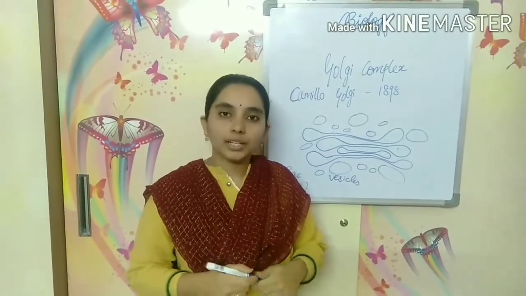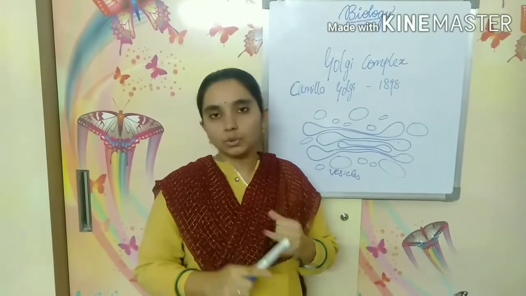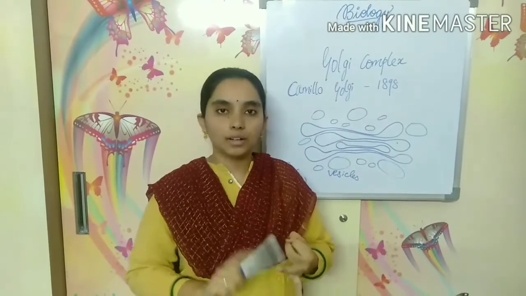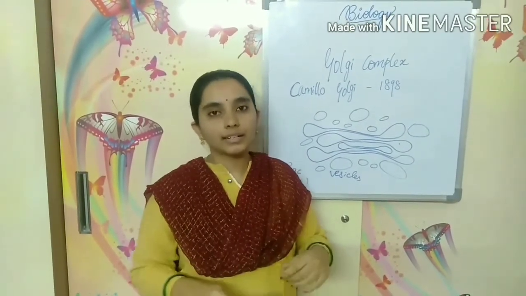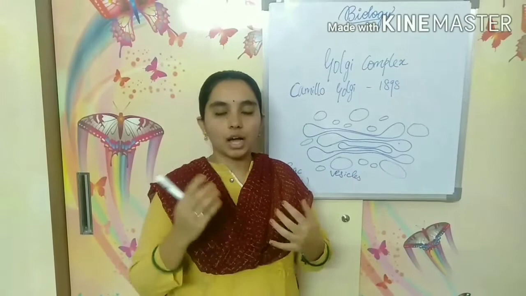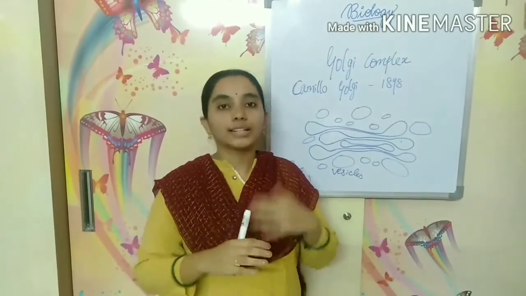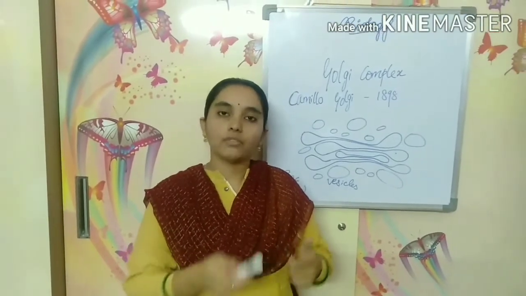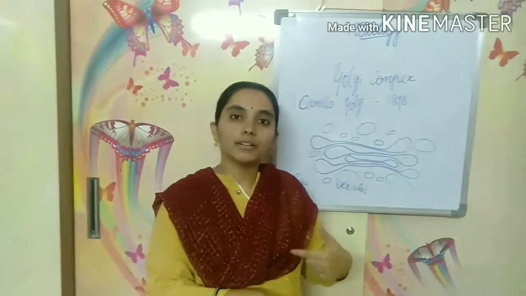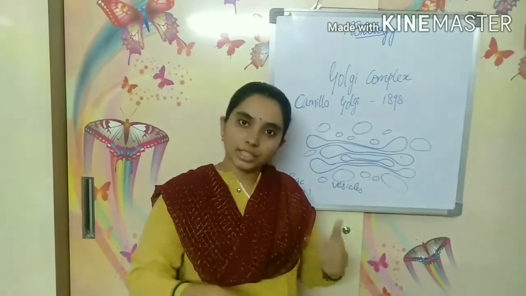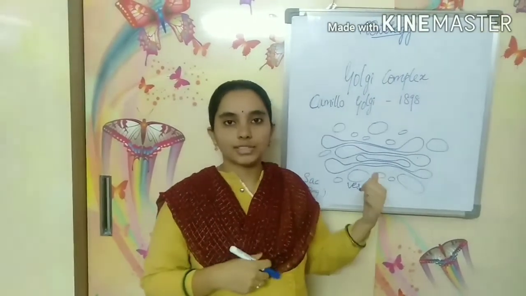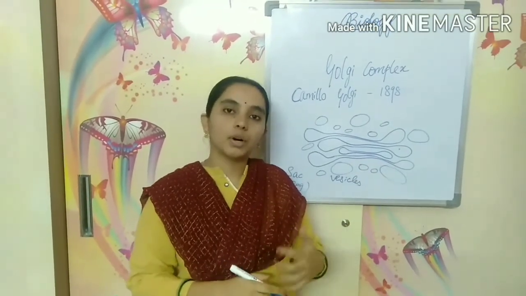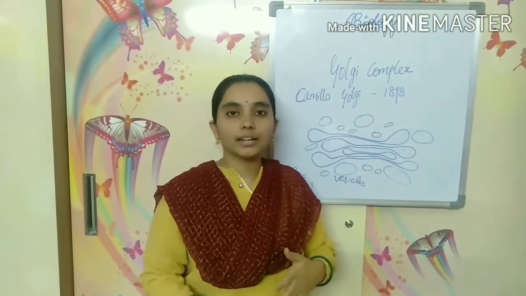So this is about the two cell organelles, endoplasmic reticulum and the Golgi complex. Okay, so that is the structure, the function, how they appear, where they are present, what is the function and how it is helping the cell to function. So we have seen about the two cell organelles in this session. About the other cell organelles we will deal with in the next session.